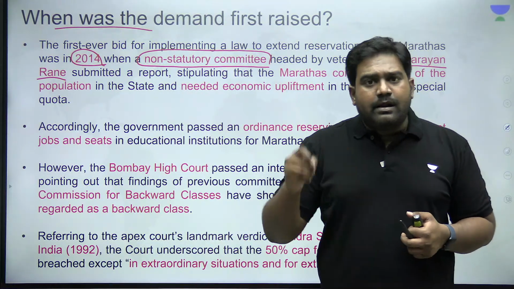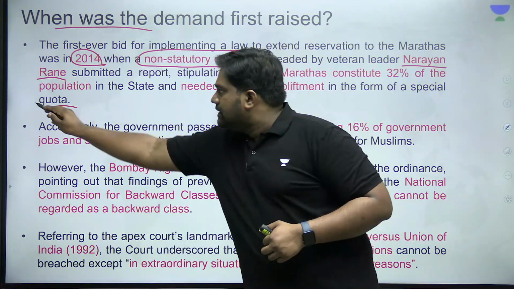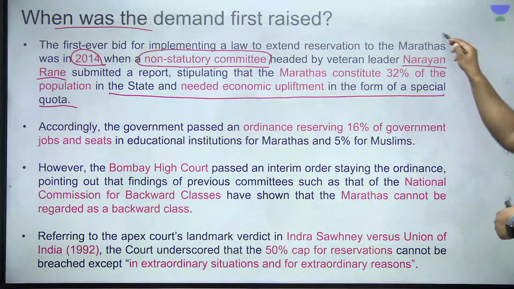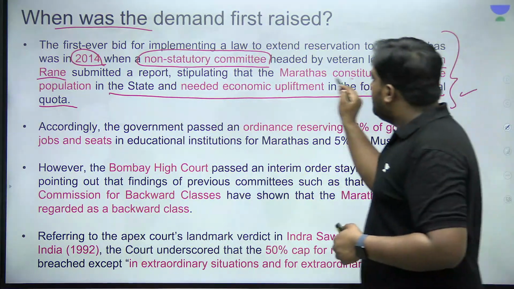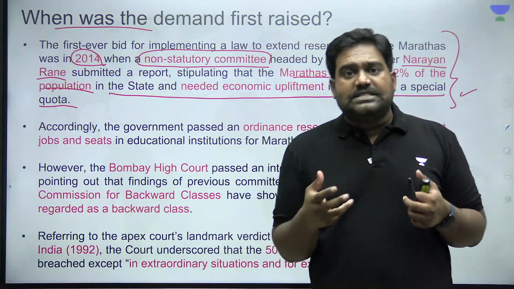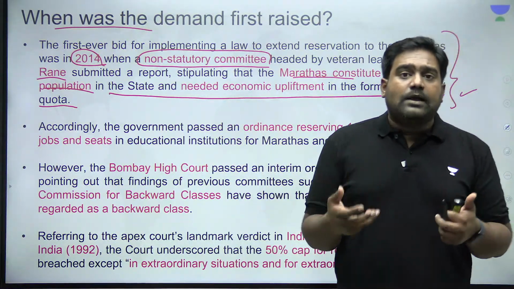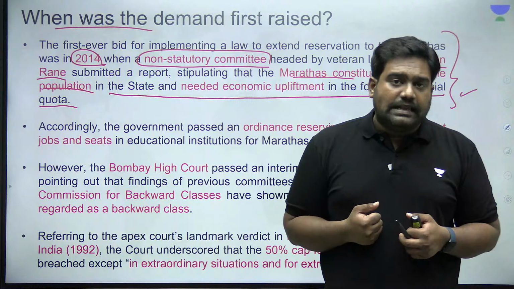The Narayan Rane committee recommended that the Marathas in Maharashtra are a backward class. The committee held that Marathas constitute almost 32% of the state's population, but the majority of them are backward. They are living below the poverty line.